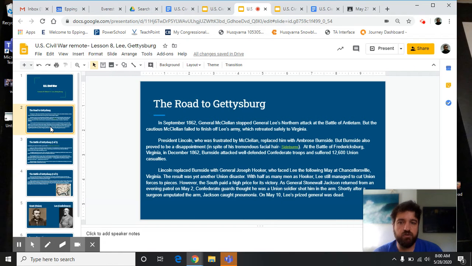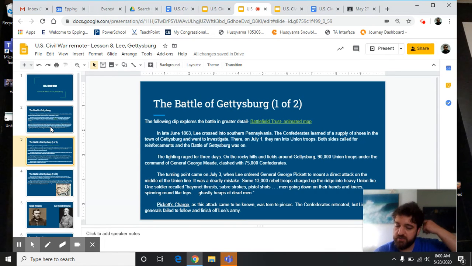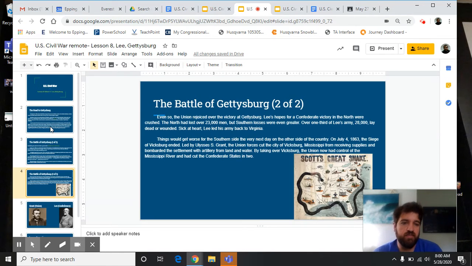Feeling that success and hopefully trying to put a quick end to the war, Robert E. Lee decided to invade the North with the Battle of Gettysburg in Pennsylvania. But ultimately, he is defeated. Not only did that loss happen on July 3rd, 1863, for the South, sorry, but the very next day at Vicksburg, the South lost control of the Mississippi River. So that was a big couple of days as far as a turning point of the war.